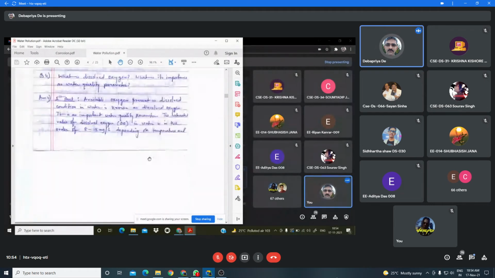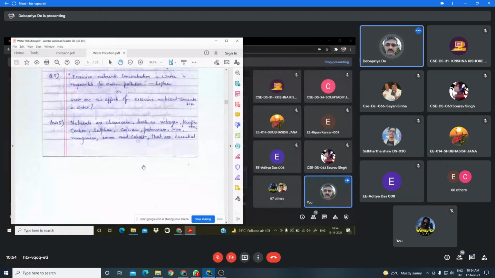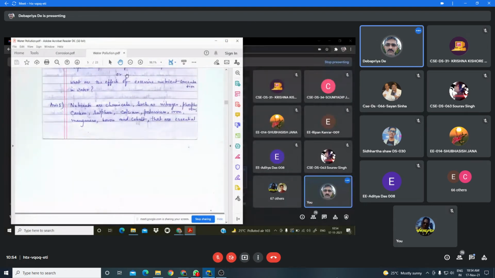Now another important factor, which also influences corrosion, is the nutrient concentration. Nutrients are essential for the growth of aquatic plants or animals. Excessive nutrient concentration is responsible for water pollution. Mainly the nutrients are chemical elements such as nitrogen, phosphorus, carbon, sulfur, calcium, potassium, iron, manganese, boron.